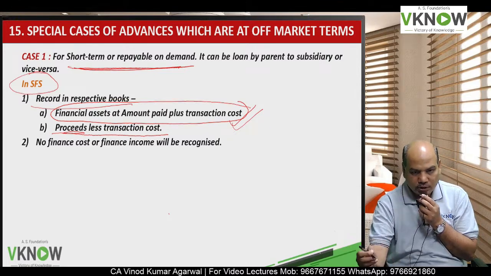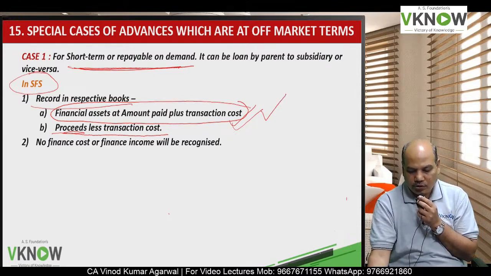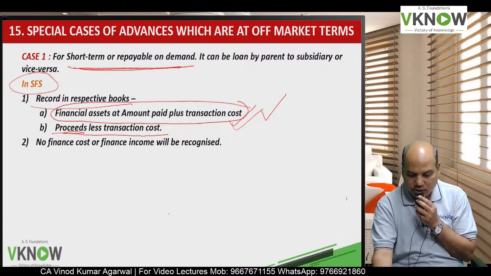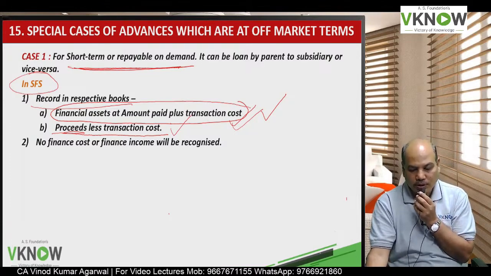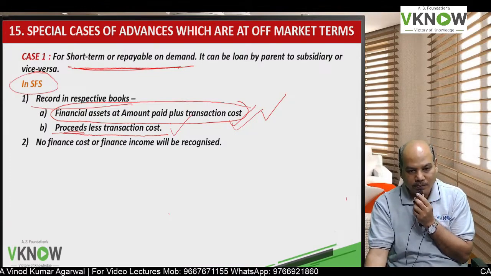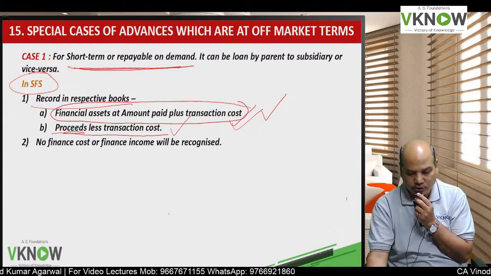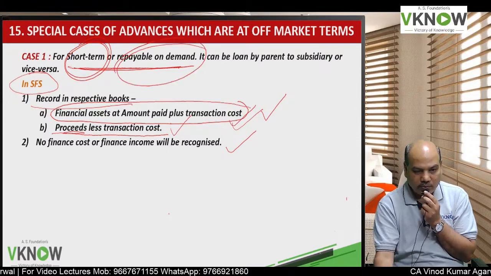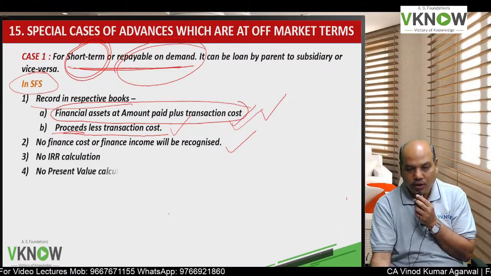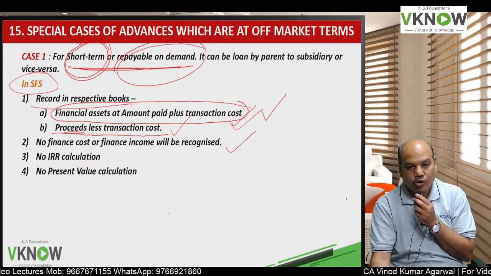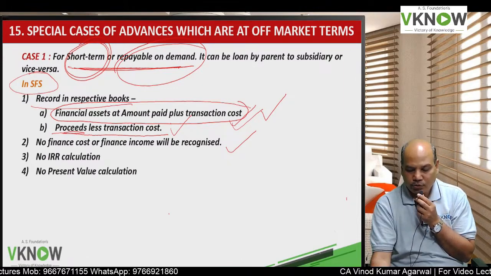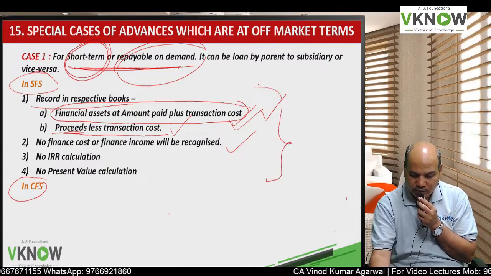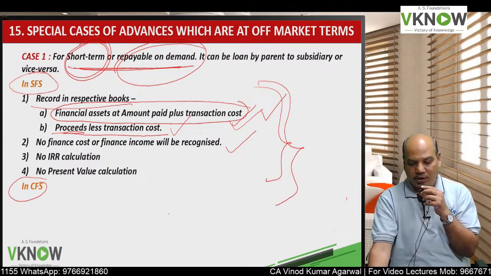So the party who has given the loan: financial asset to bank, amount will be amount paid plus transaction cost. The one who has received the loan: bank to financial liability, amount is proceeds minus transaction cost. If it is short term or repayable on demand, then we will not record finance income or finance cost. No IRR calculation is required. No present value calculation is required. So it is very simple accounting in the SFS of the respective parties.